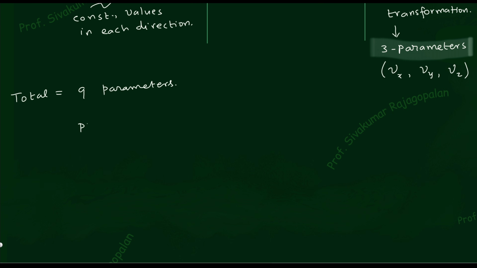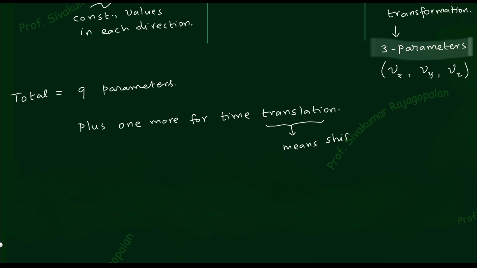And then you also have one more, plus one more for the time translation. Time translation is very simple, but for the purpose of completeness we have to write it down. Time translation means simply shifting the time.